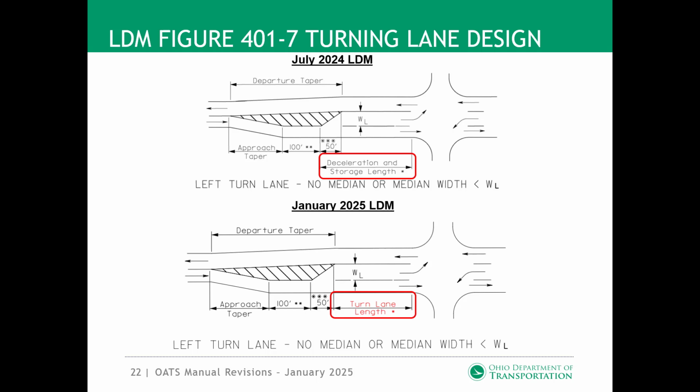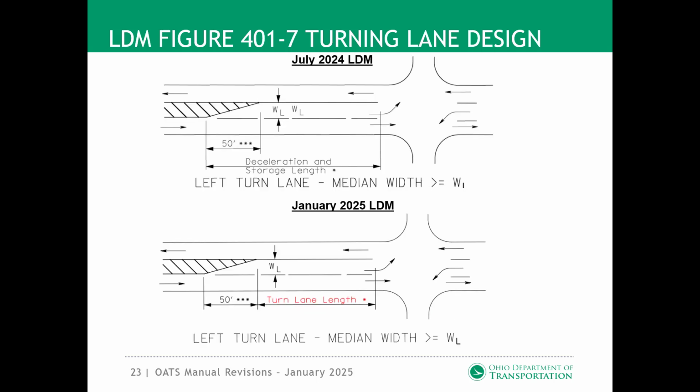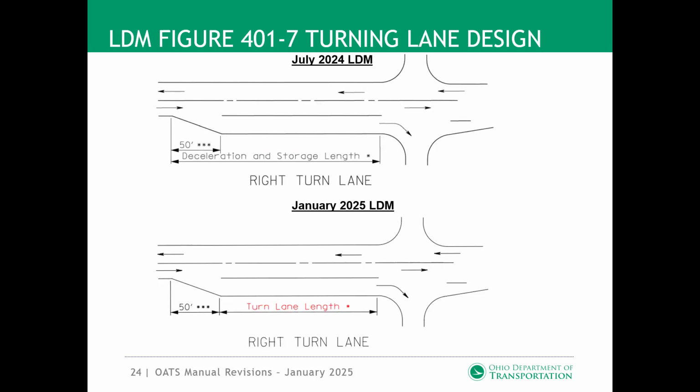This shows a left turn lane with no median, or where the median width is less than the left turn lane width. This shows a left turn lane where the median width is equal to or greater than the left turn lane width. Again, the diverging taper was removed from the turn lane length. This shows a right turn lane. Again, the diverging taper was removed from the turn lane length.